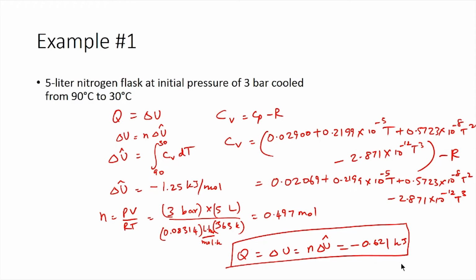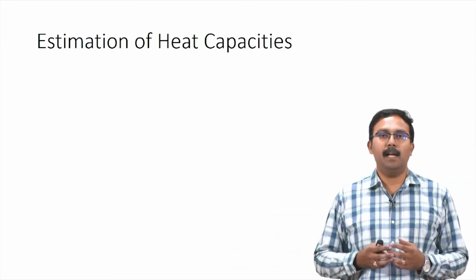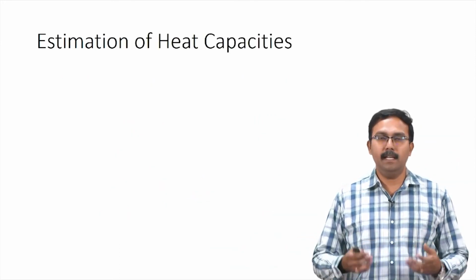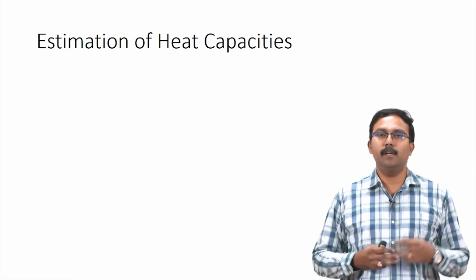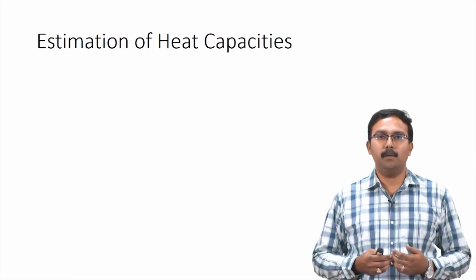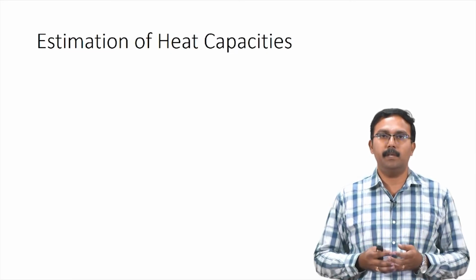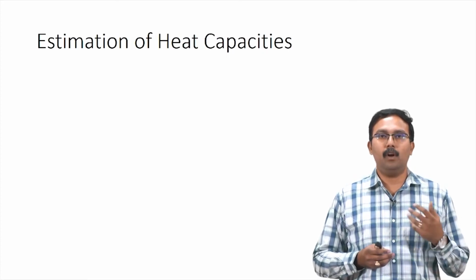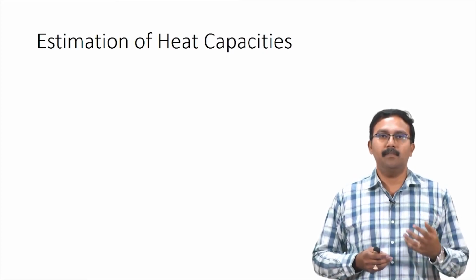In both these processes, we had the luxury of having the value for Cp given to us. In some cases, Cp values or Cv values are not readily available. This is especially true in biochemical or biological processes where the components we are using are unique and we might not have the exact measured value of Cp.